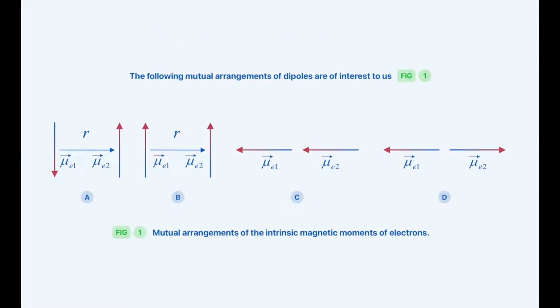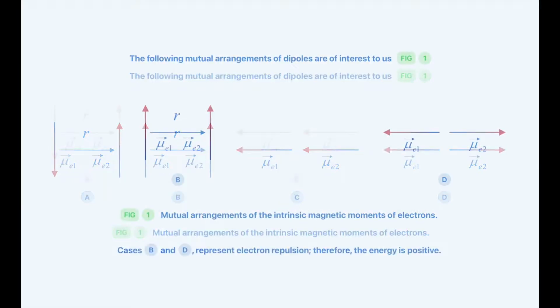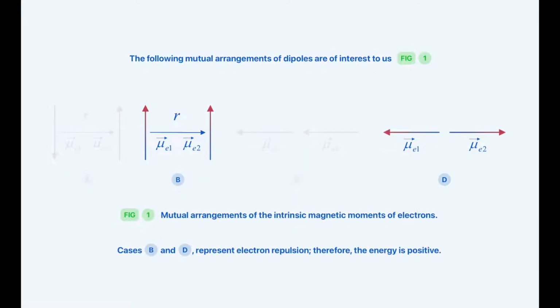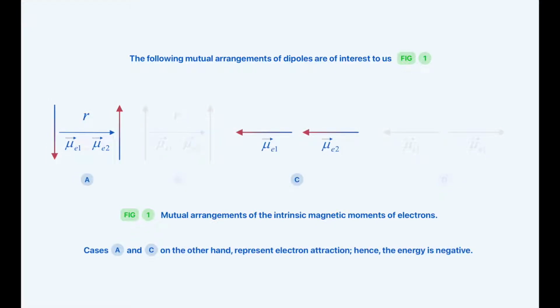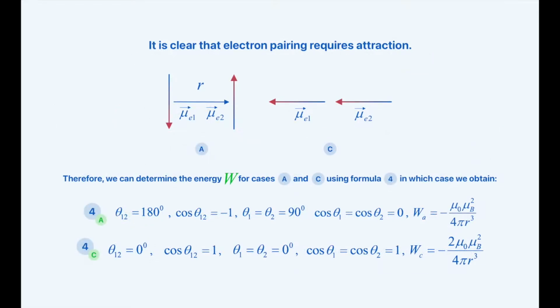The mutual arrangements of dipoles displayed in Figure 1 are of interest to us. Cases B and D represent electron repulsion. Therefore, the energy is positive. On the other hand, cases A and C represent electron attraction. Hence, the energy is negative. It is clear that electron pairing requires attraction. Therefore, we can determine the energy W for cases A and C using Formula 4, in which case we obtain 4A and 4C.